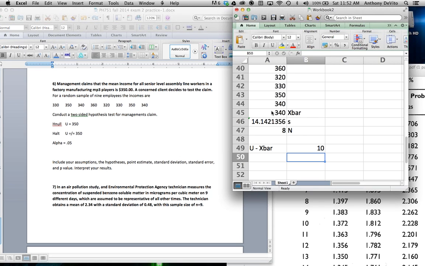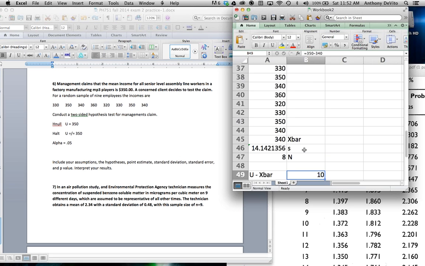So it's $10, whatever that is, a month, a week, or whatever. Now we have to determine, are those two numbers far enough apart for me to say that the mean he claims and the mean of the population we drew our sample from are different enough? How many standard errors apart are these?